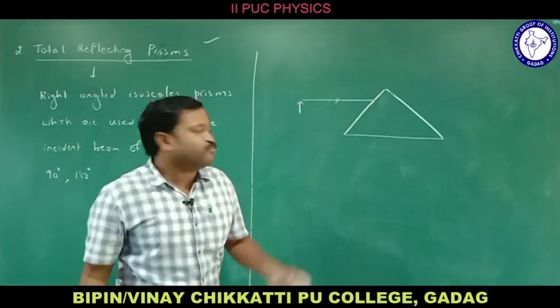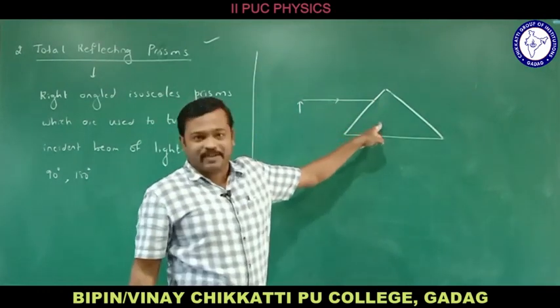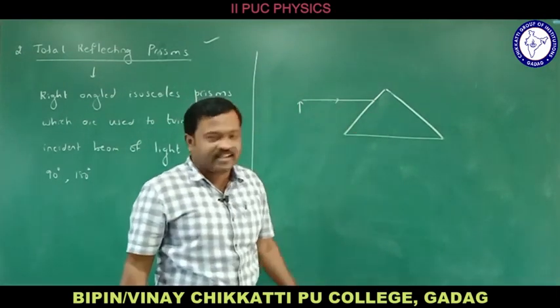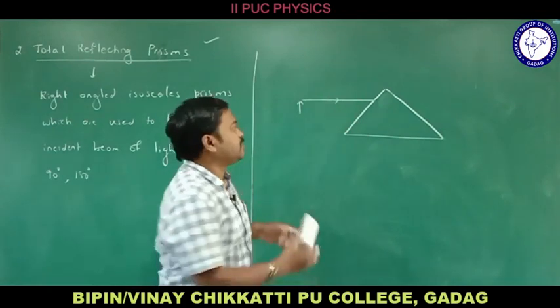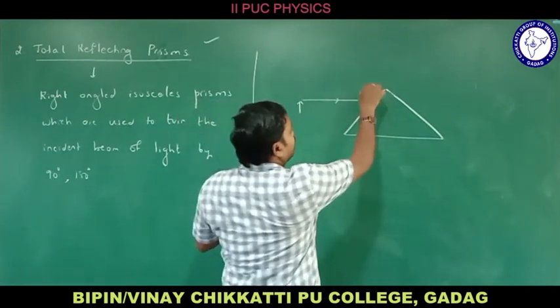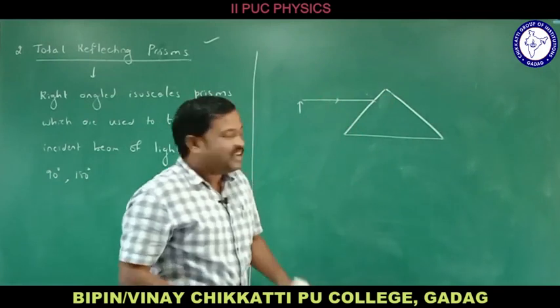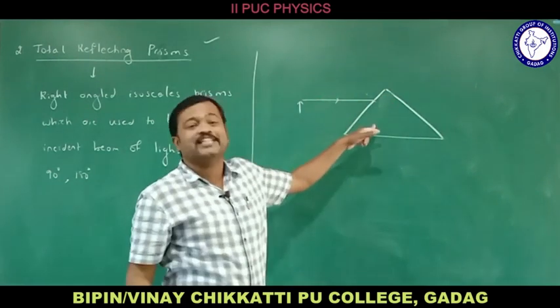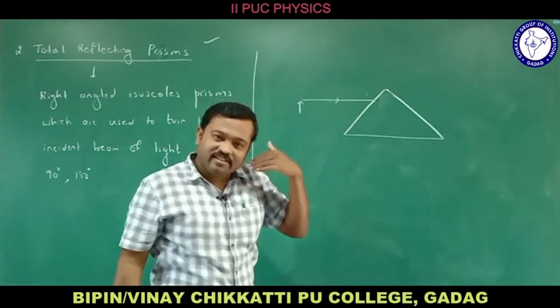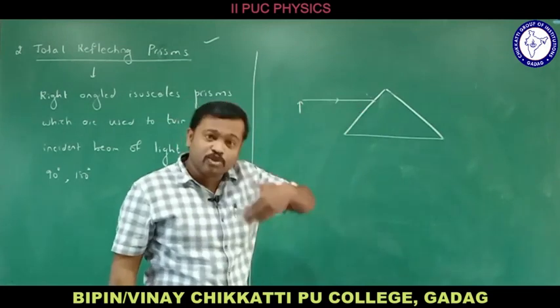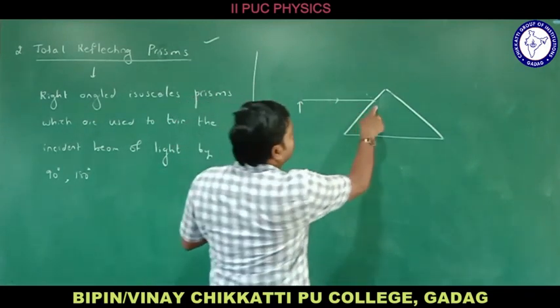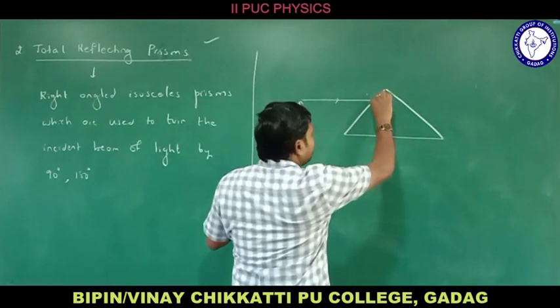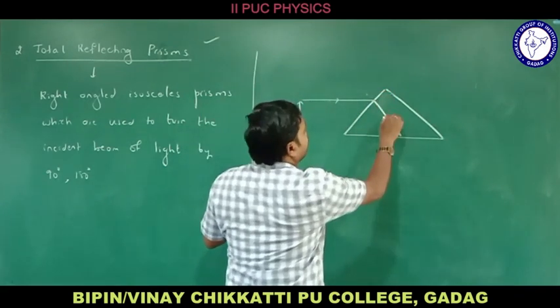Now the ray of light is moving from rarer medium to denser medium, because this is air and this is glass, right? If I am taking the normal here, the ray of light is moving from rarer medium to denser medium, which means the refracted ray bends towards the normal. So this is the normal, and it bends towards the normal like this.